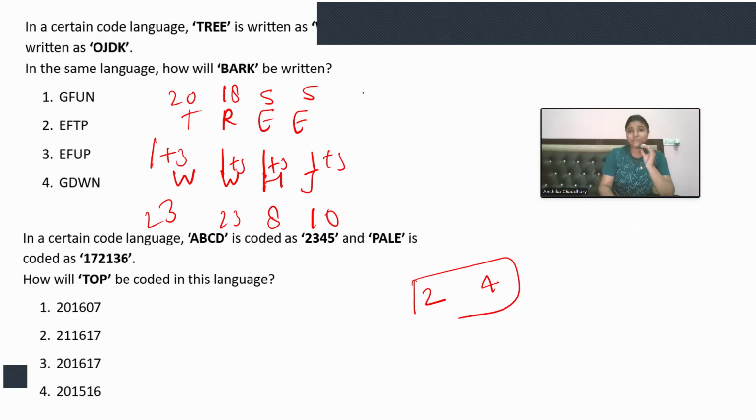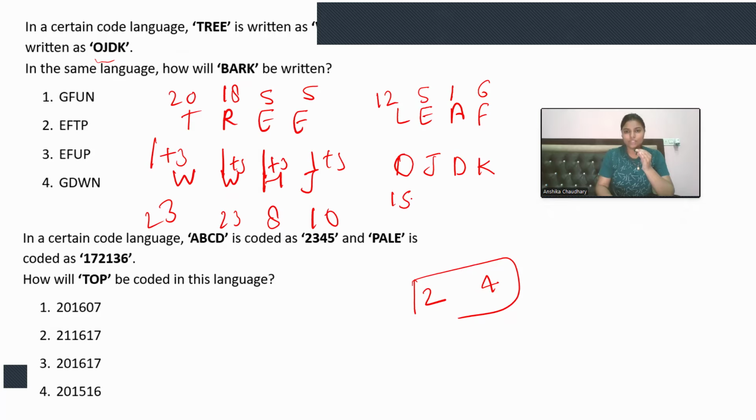So I will check whether the same pattern is followed in leaf and O, J, D, K or not. If it is the same, I can mark for var also, right? So L, E, A, F. And this is O, J, D, K. Okay, so L comes on 12th, E comes on 5th, A on 1, and F is on 6. O is on 15th, J is on 10th, D is on 4, and K is on 11. Plus 3, plus 5, plus 3, plus 5. Yes, the same pattern is there. So I'll mark for var also.